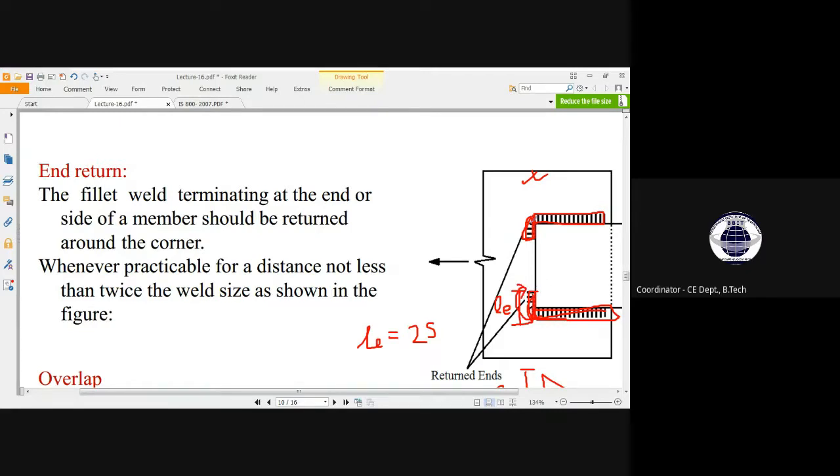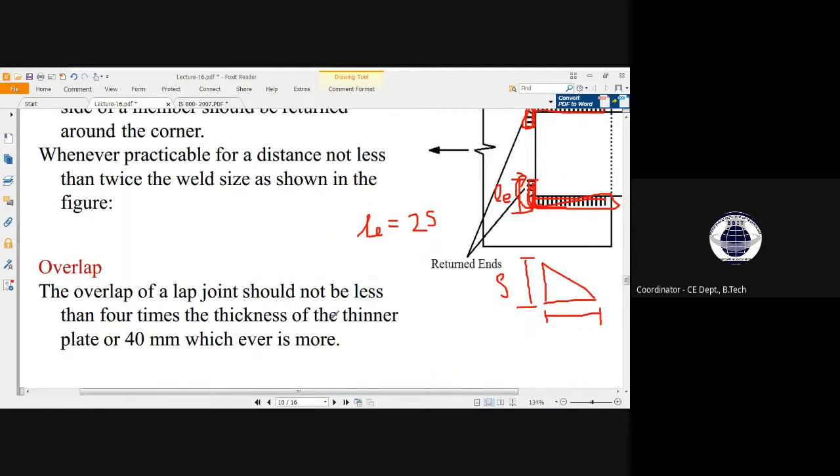So that corner has to be covered with that welding connection. That is the approach of the end return, whenever practicable, for a distance not less than twice the weld size, as shown in the figure. Okay. So this is the approach.